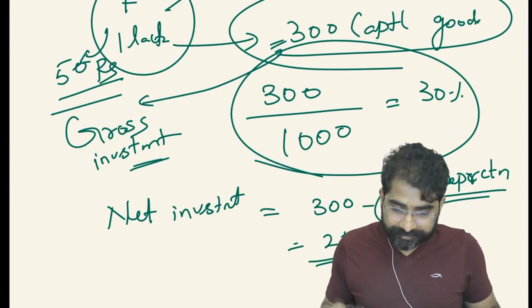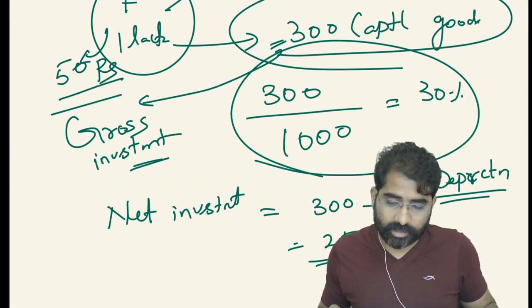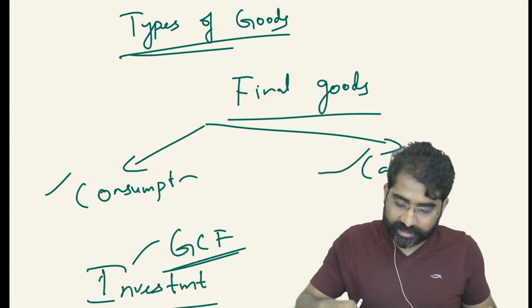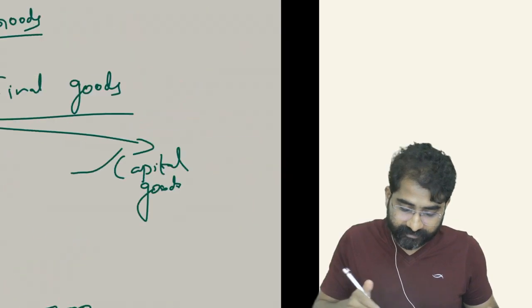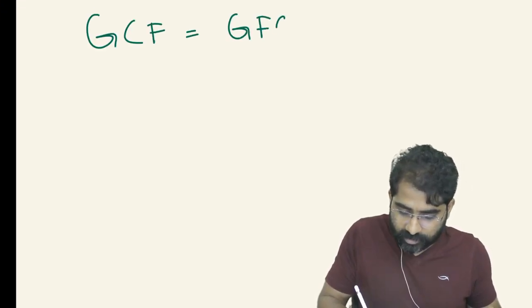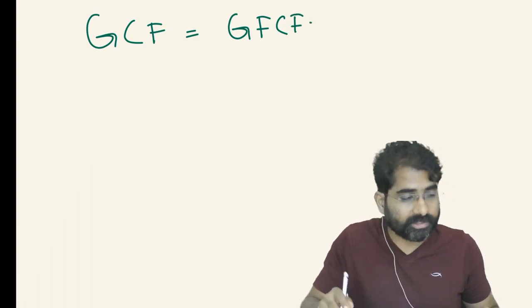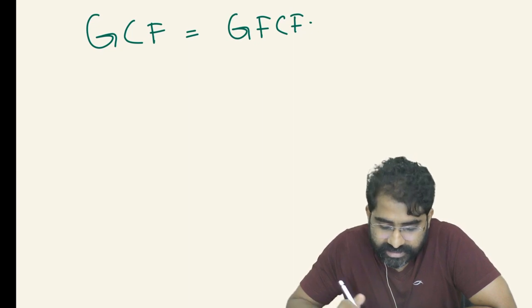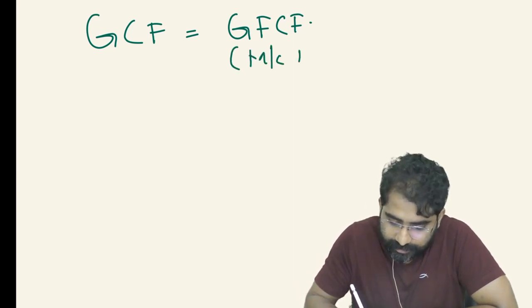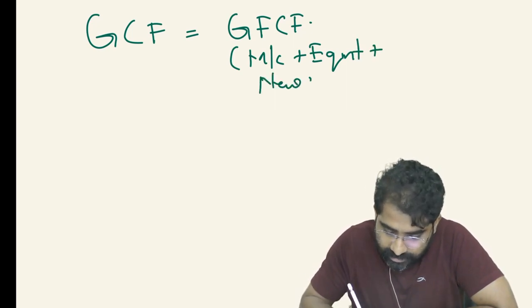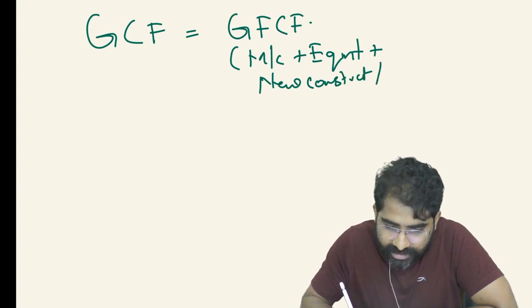Okay, so this investment which I am talking about, I am referring to as GCF, or gross capital formation, which is called gross. This will be equal to gross fixed capital formation. Gross fixed capital formation means investment into machinery plus equipment, intellectual property, new constructions, all that.